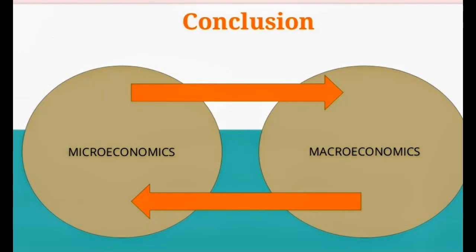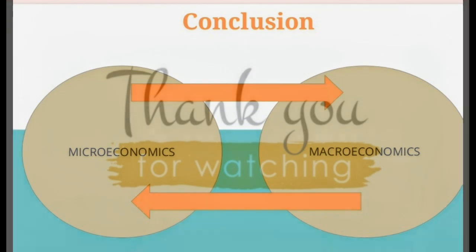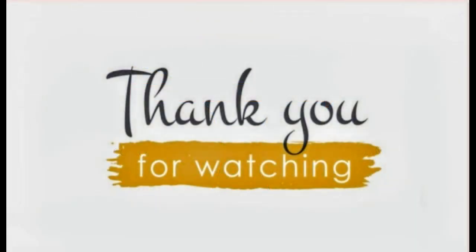So here we can conclude that micro and macroeconomics are interrelated and thus depend upon each other, as individual choices aggregate into national trends and also national conditions shape individual decisions. In our example also we have seen that market demand is influenced by individual demand, and also inflation, that is a macroeconomic concept, is affecting the individual prices of goods, that is microeconomics.